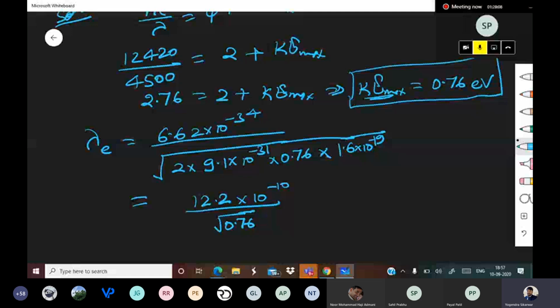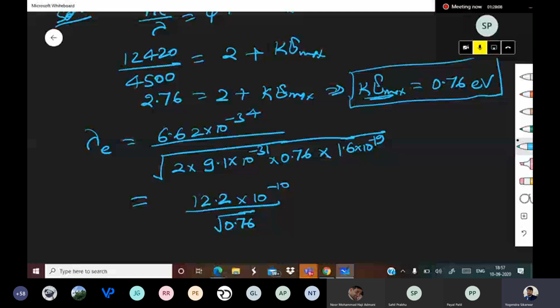Let me check the formula once again for lambda electron. Lambda electron is 12.2 into 10 to the power minus 10 upon root V. Correct.